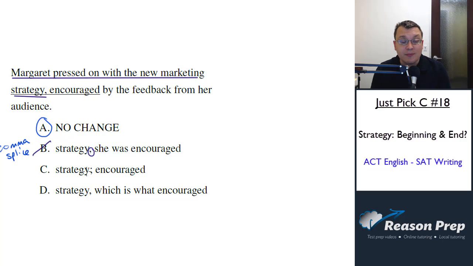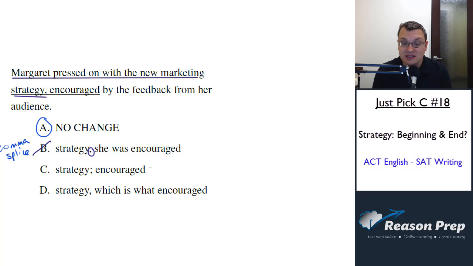Second choice, we use a semicolon to separate these two, and that's the only change we make. The rule with semicolons is you have to make sure you have a complete sentence before and after that semicolon. It's almost like a semicolon splice is legal where a comma splice isn't. So we've already established that the sentence before the semicolon is complete. What about the one after? After the semicolon, we have: encouraged by the feedback from her audience. This is not a complete sentence.